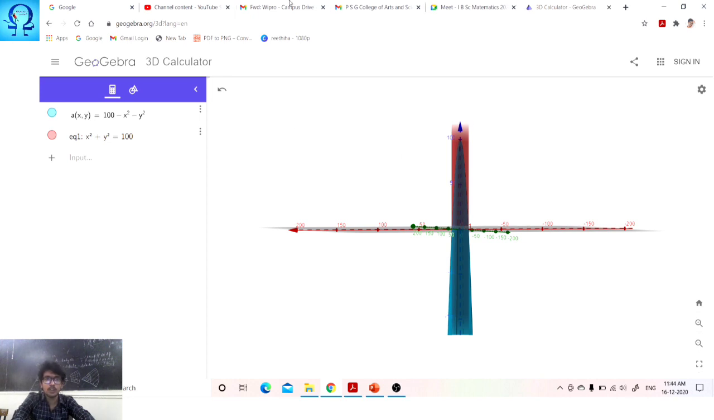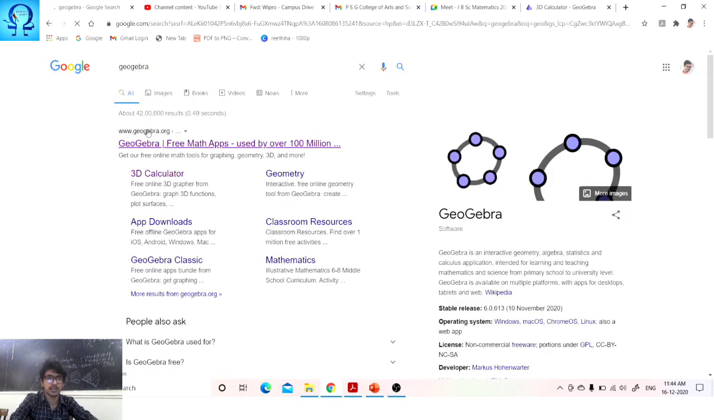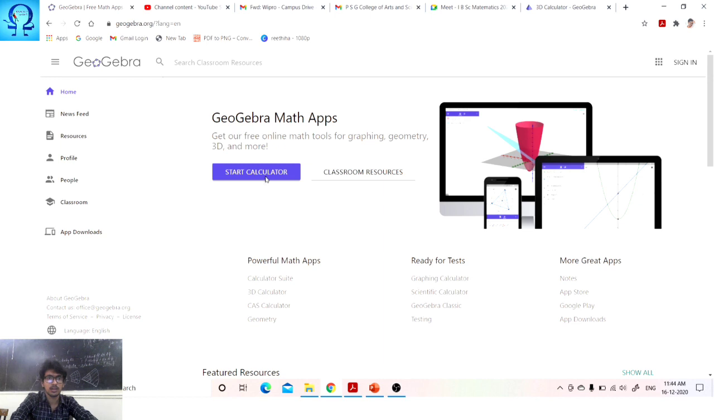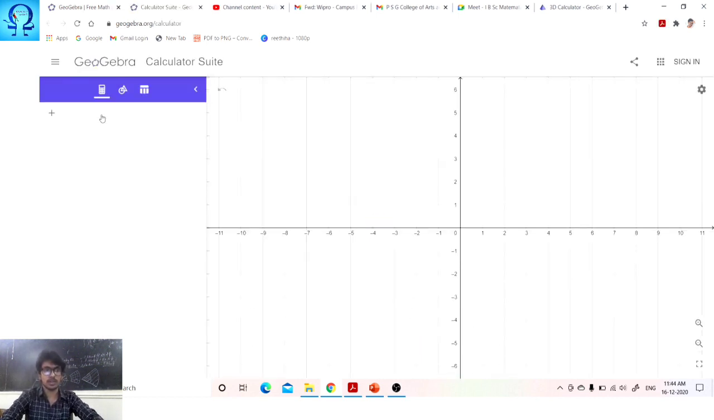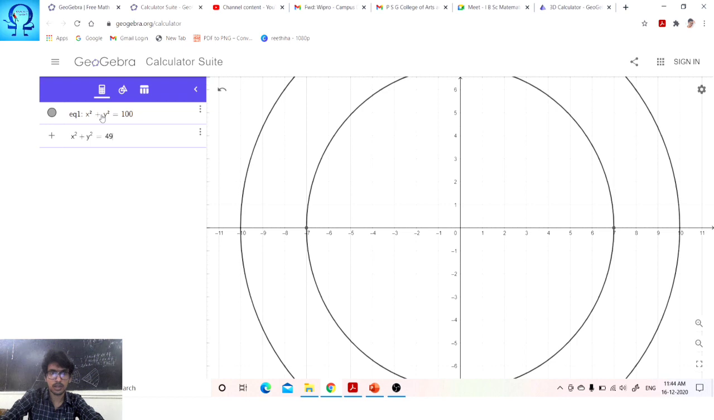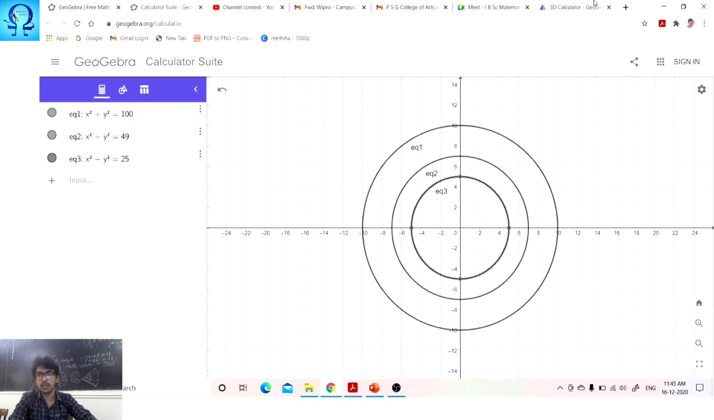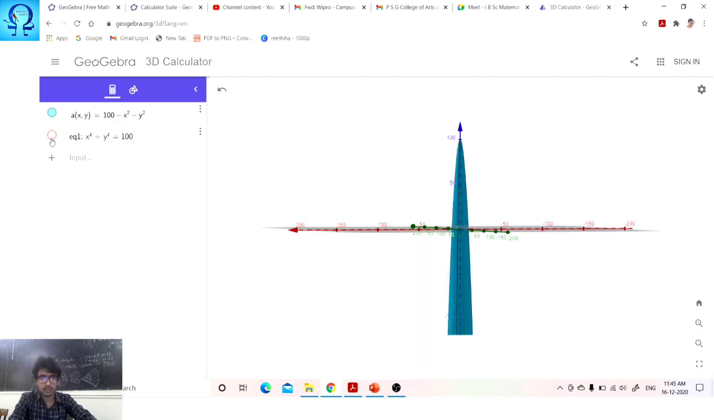Okay, if you try to plot this in a 2-dimensional setup, you may very well see x squared plus y squared is 100. This is one thing, and x squared plus y squared is 49. This is another one, and x squared plus y squared is 25. This is another one. Okay, here now let me turn this off.